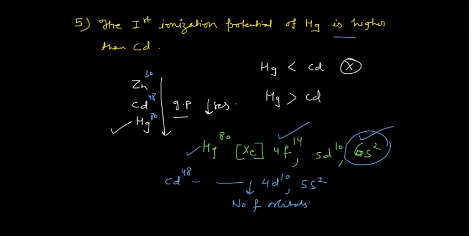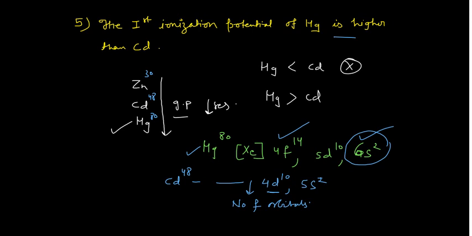Cadmium does not have any f orbital involvement. The d orbitals are a little better shielder than the 4f orbitals, so they shield these 5s electrons from the nuclear pull. So these electrons can be removed easily, but the mercury electrons cannot. That's why the first ionization potential of mercury is higher than cadmium.